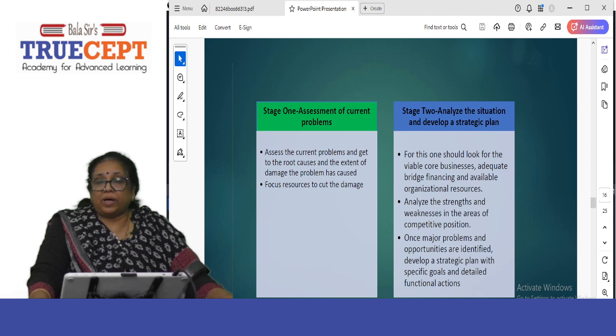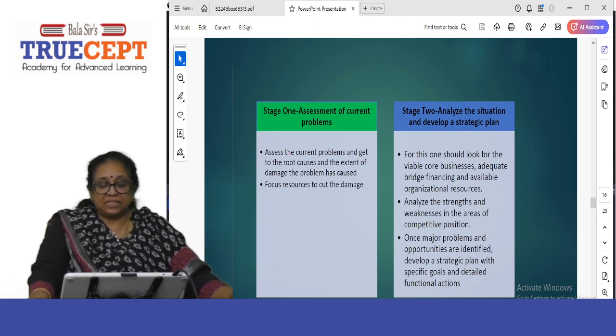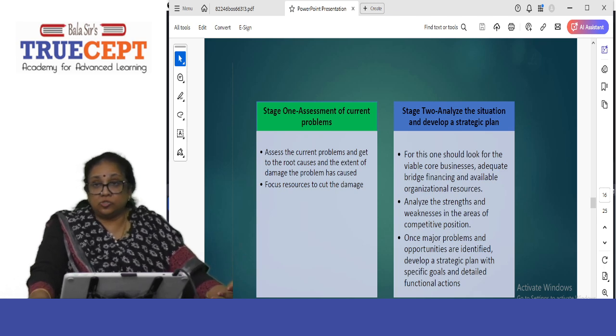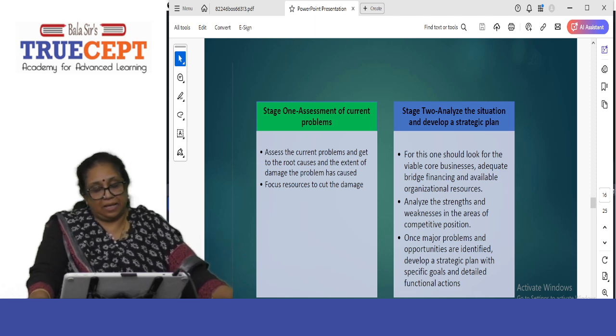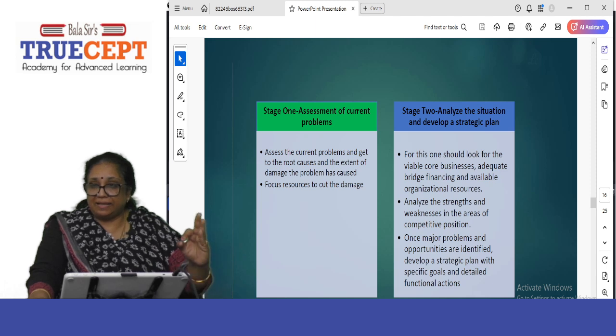See, what is stage 1? They have asked for stages, right? So you're going to tackle this. Please write it this way. The first one is assessment of the current problems. Assess the current problems and get to the root cause. What is causing this? It can be mismanagement. It can be overstaffing. It can be uncompetitive products or services. You have not changed according to the times. It's not suiting the taste and preferences of the consumers. Focus resources to cut the damage. Stage 2, what will you do? Analyze the situation to develop a strategic plan.